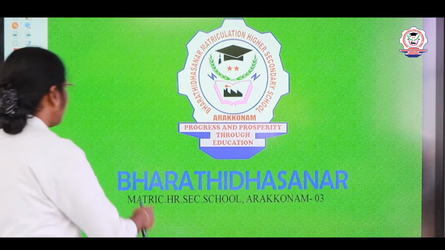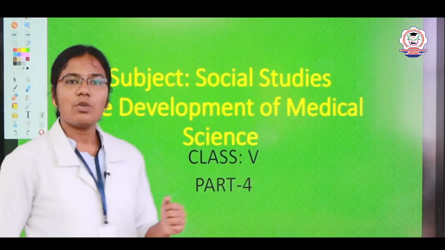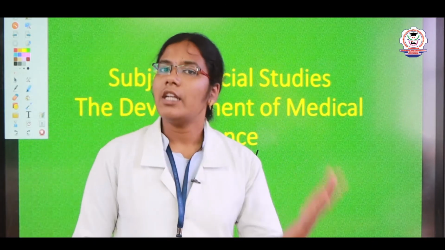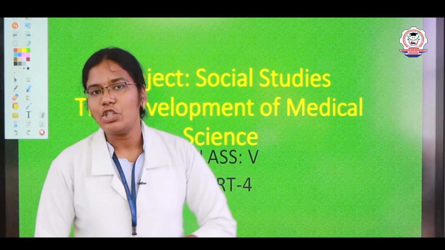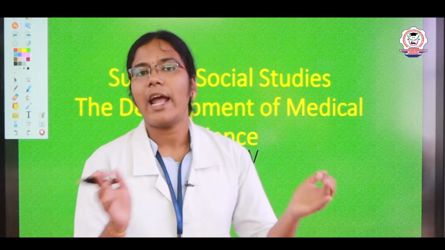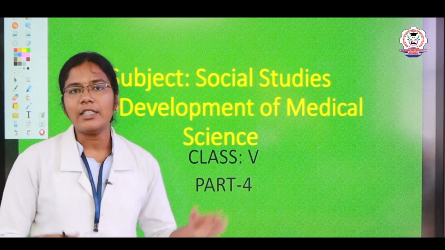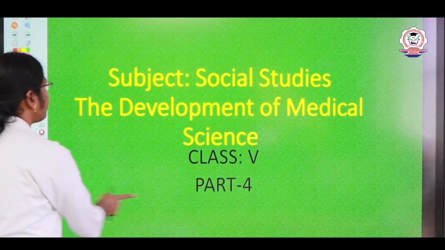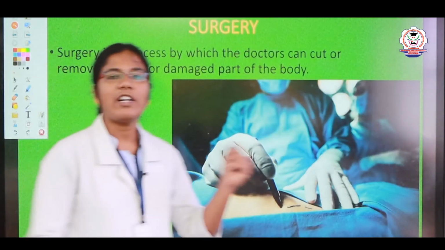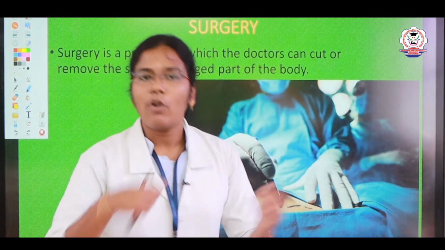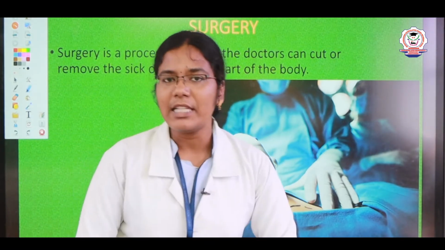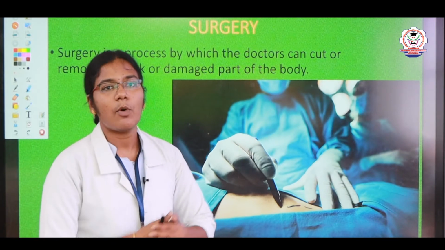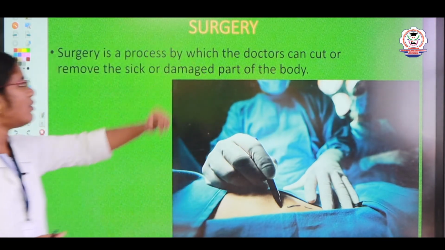Today I am going to take 5th standard social studies. The topic is the development of medical science. You know children, in the last session we learned about clinical instruments, that is the stethoscope, thermometer and microscope, and along with that we learned about antibiotics, right? So now we are going to learn about surgery first. Following this we are going to learn about medicines, then the sterilization process, and then antibiotics. So first we are going to learn surgery.